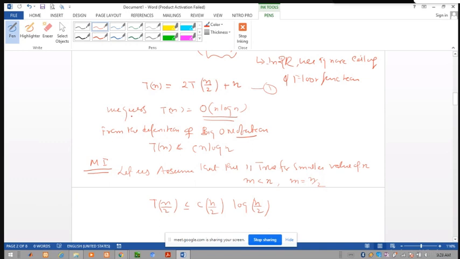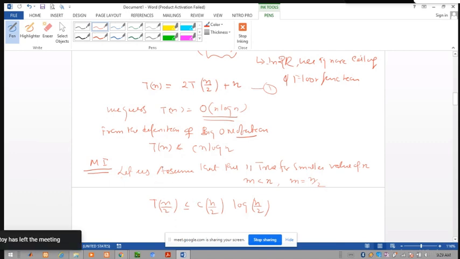So here first we guess the solution. Guessing solution is T(n) is equal to order of n log n, and for proving this, we prove that T(n) is less than or equal to C n log n, because this is the definition of big O notation. Then we can write T(n) is equal to order of n log n. So simply we have to prove this. So let us assume, here we assumed that this is true for the value of n/2.